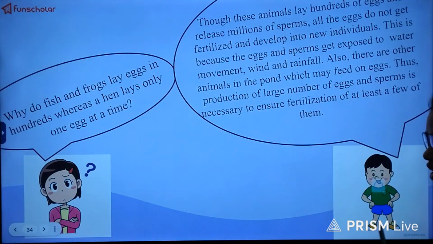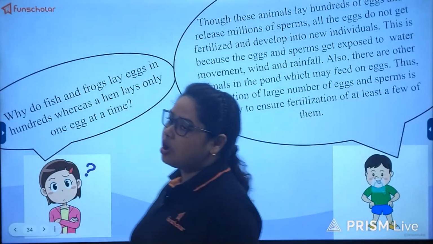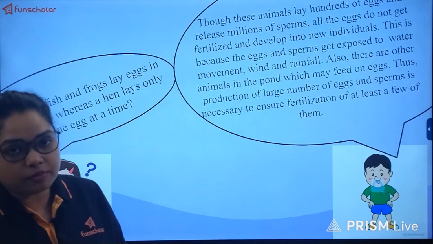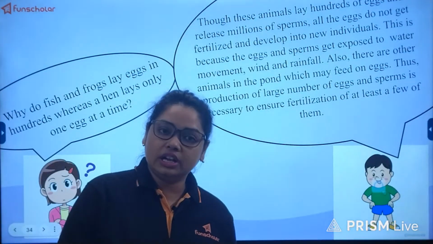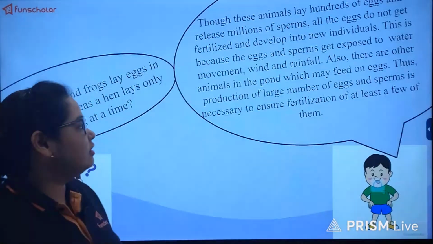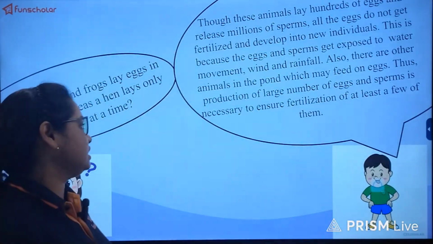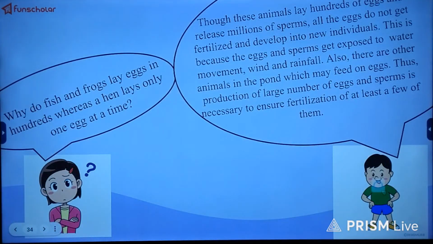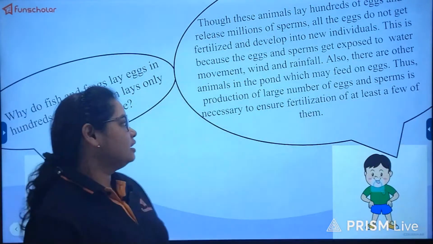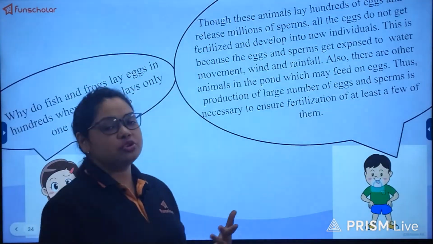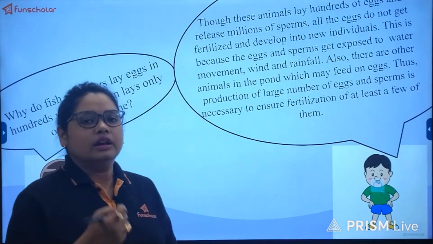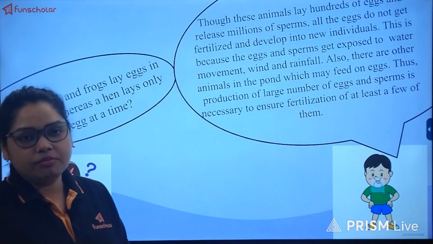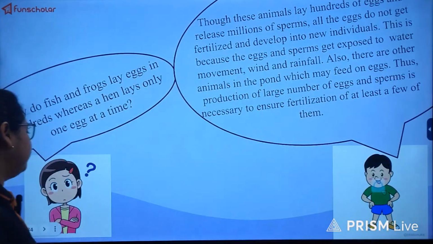That is why, in order to increase the chance of survival, eggs are laid in hundreds so that at least some of them can develop fully into young ones and later adult individuals. So production of a large number of eggs in the case of fish or frogs will ensure that although the majority of them are either taken up by predation or washed away by wind or water, at least some of them can survive.